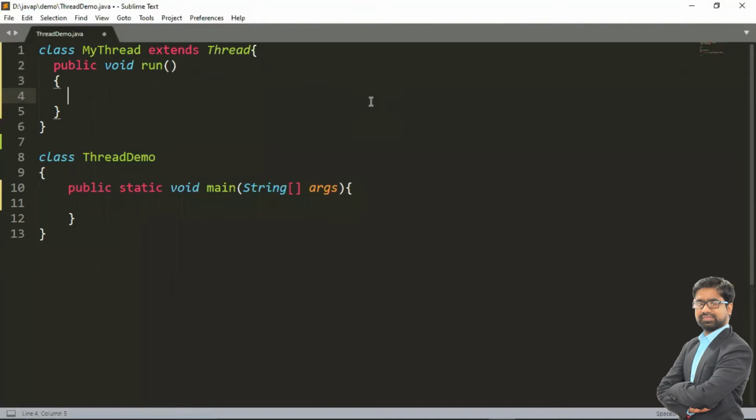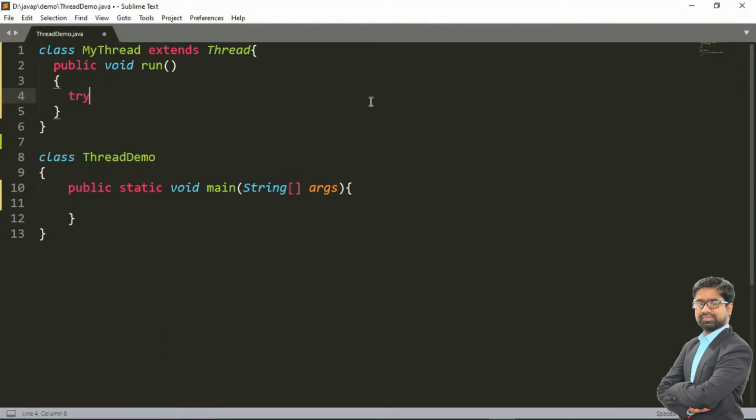Public void run method is there. Run method is available in where? It is a Thread class method, so we have overridden this method. And now what we have to do? We have to write the logic inside the try catch block, and we are printing a message that is child thread, 10 times or 5 times we can print.